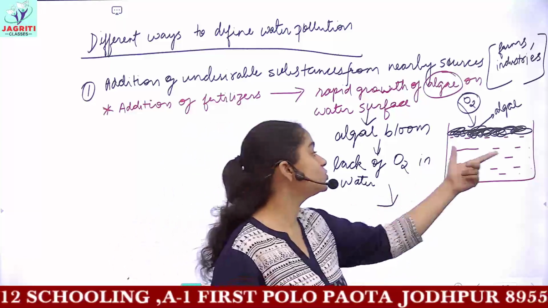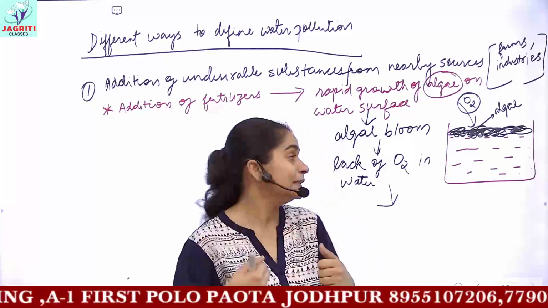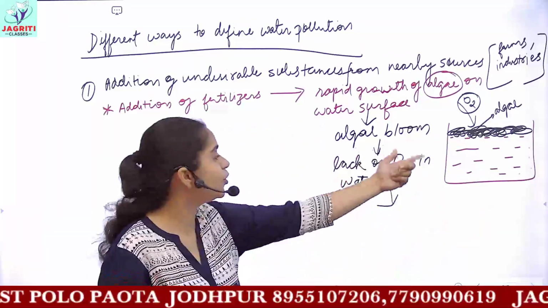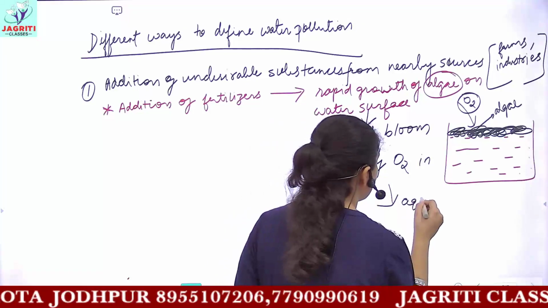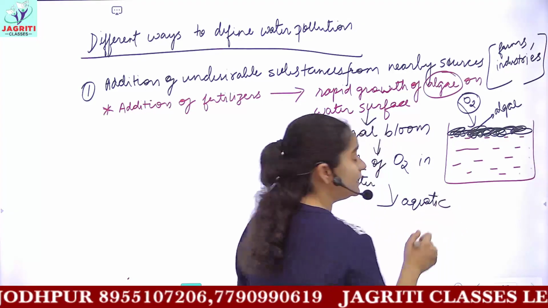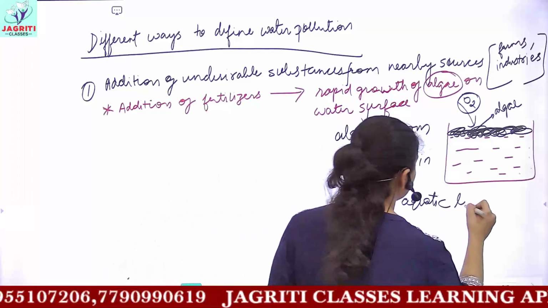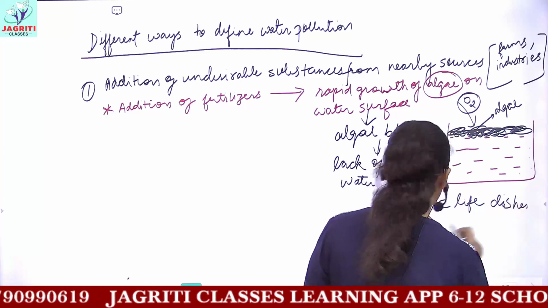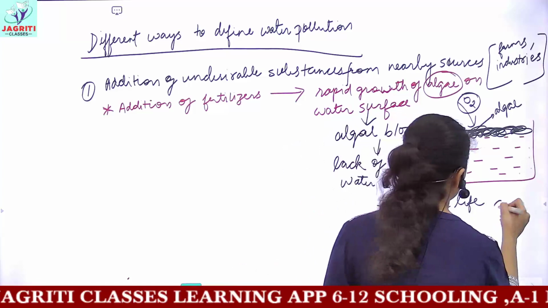So what happens when the dissolved oxygen present in water gets used up, there becomes a scarcity of oxygen, that is, a lack of oxygen in water occurs, and due to this the aquatic life is very harmfully affected, and this aquatic life cannot survive, and the fishes and all other organisms would frequently die.